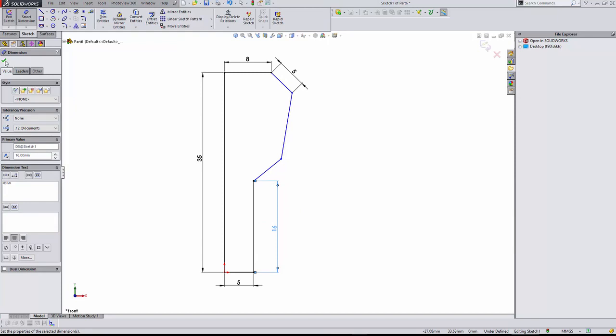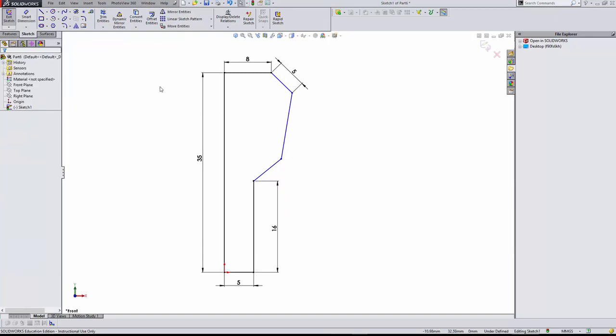Exit sketch. Insert a reference centerline.